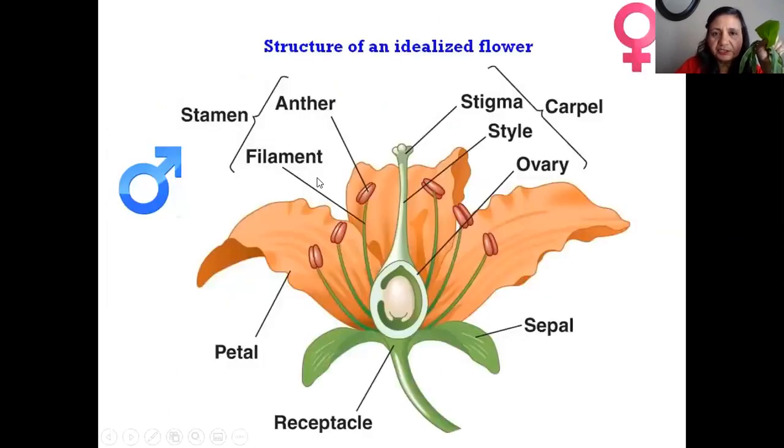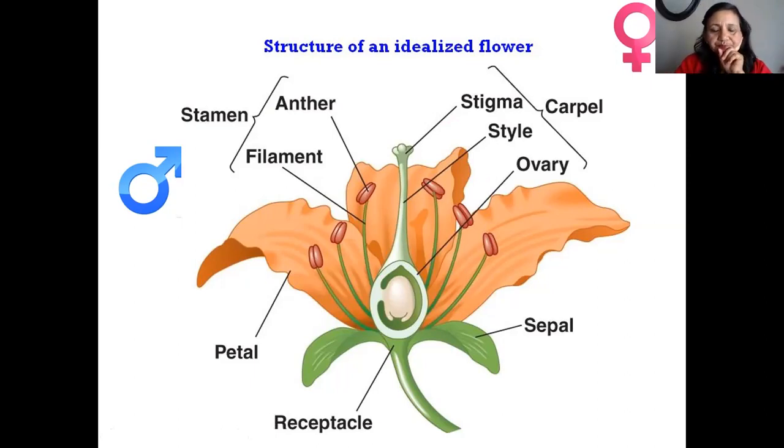And now again, the structure of an idealized flower. We already talked about the flower. In different flowers it's different, but you can see the same things in all. In this rose flower, you can still see the petal, and there's a sepal here, right? And the receptacle is the thicker zone here.